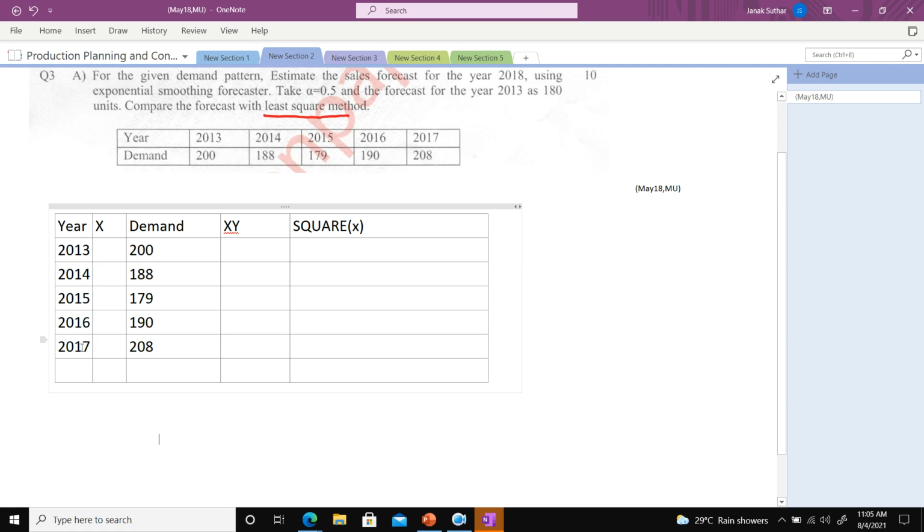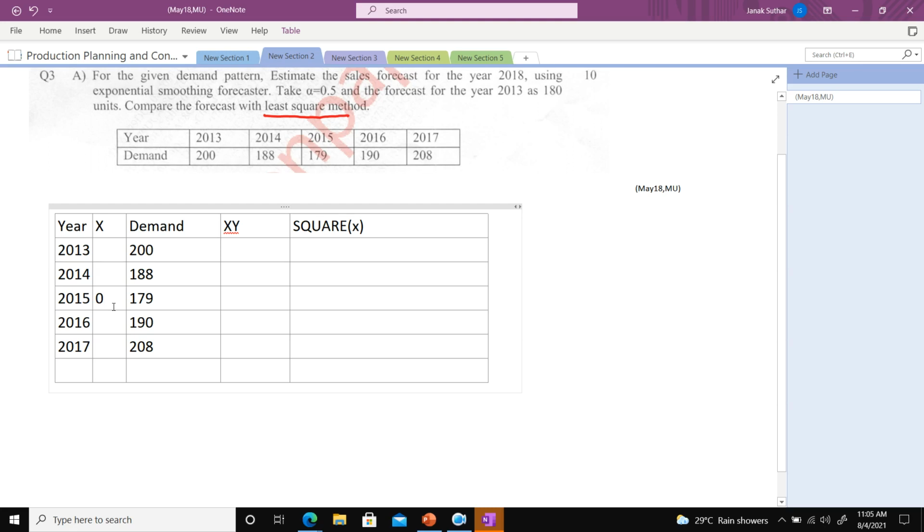Now the procedure to identify the x value is like this. You have the years 2013 to 2017 here. What is the mid value of these years? The mid value is 2015. So in 2015 just put 0. Are you getting my point?